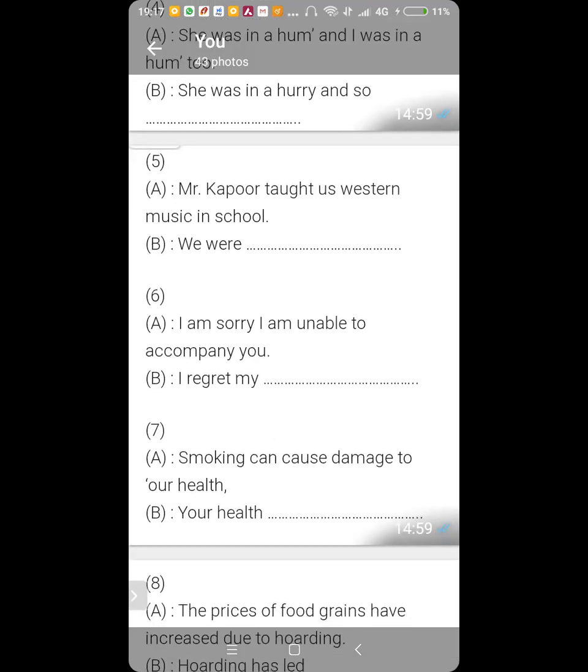Number 7. Smoking can cause damage to our health. No, don't divert. What you are diverting is "can". So let "can" remain: your health can be damaged by smoking.